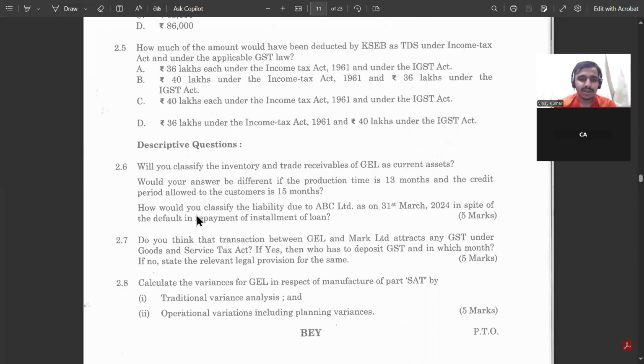So how would you classify the liability due to, and in Ind AS 1 also there is a provision that if the amount is rescheduled or something related to that, the classification will change accordingly before committee approval or the financial statement approval, that we have to see properly.